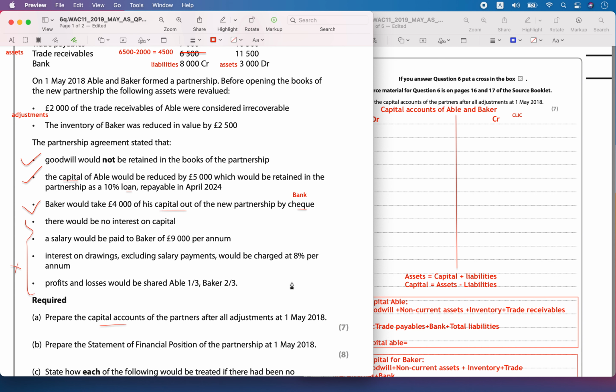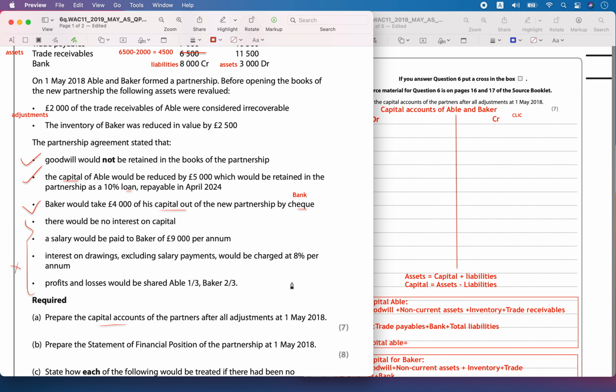So first, asset is equal to capital plus liabilities. We know this. So capital is going to be equal to asset minus liabilities. So let's calculate the opening balance.